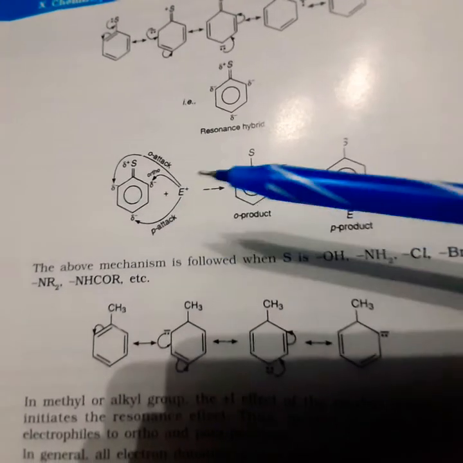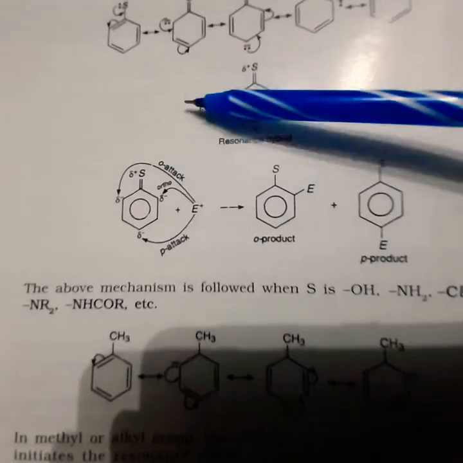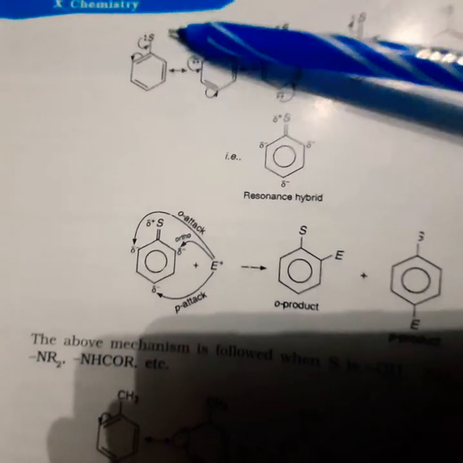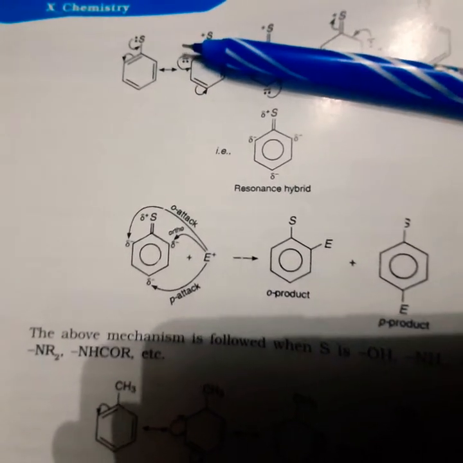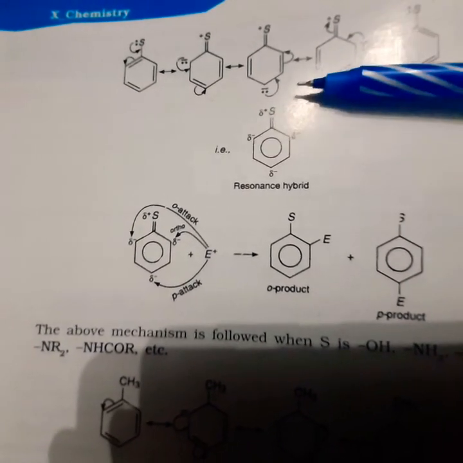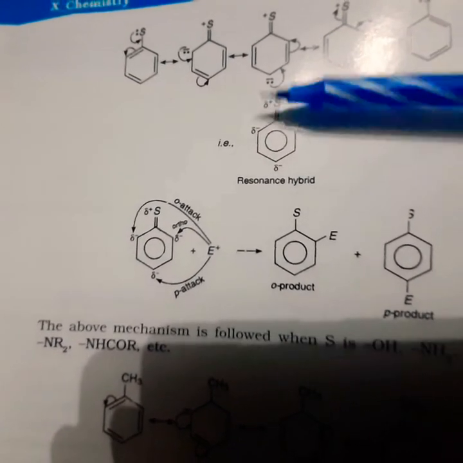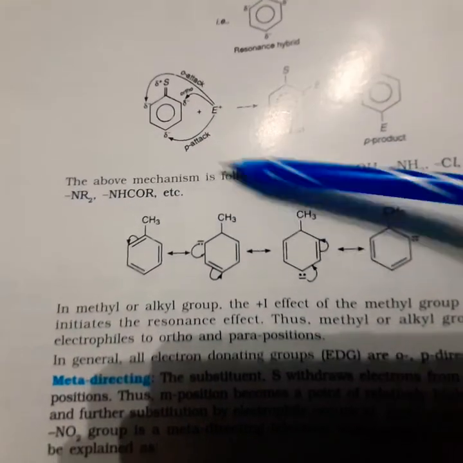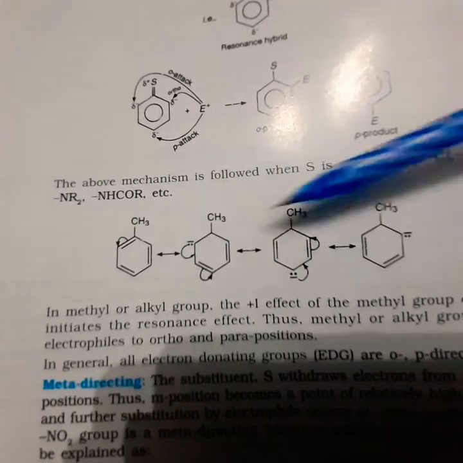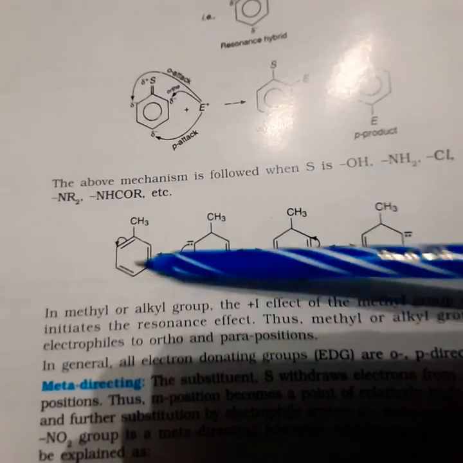Okay, next. This is an example for the case where the atom contains a non-bonding electron pair. Already we discussed that the methyl group is an exceptional case, because in methyl or the alkyl groups, non-bonding electron pairs are absent. In that case also, try to observe. Here, methyl benzene is also an example of an ortho para directing group. Try to observe the resonance.